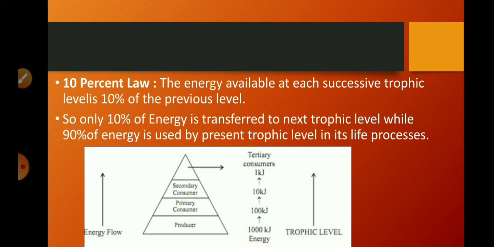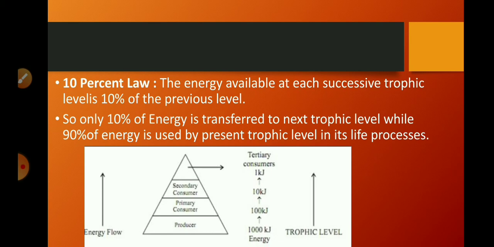For example, if plants have 1000 kilojoules of energy, then when plants are eaten by herbivores or primary consumers, only 10% of 1000, that is 100 kilojoules of energy, goes to the herbivores. When herbivores are eaten by carnivores, then 10%, that is 10 kilojoules, goes to the carnivores, and when the secondary consumers are eaten by the tertiary consumer, only 1 kilojoule of energy gets transferred to the tertiary consumers.